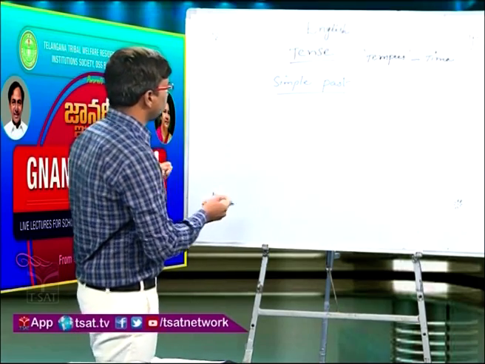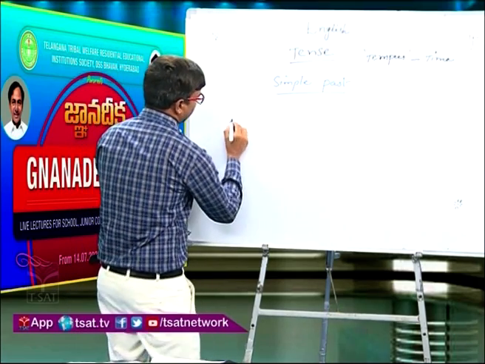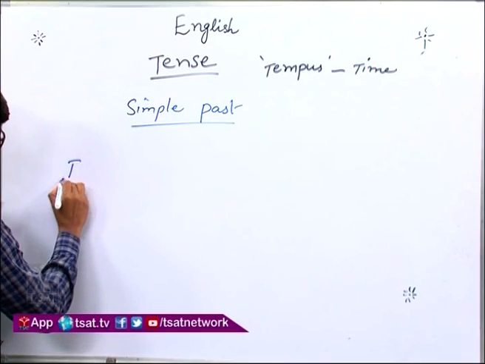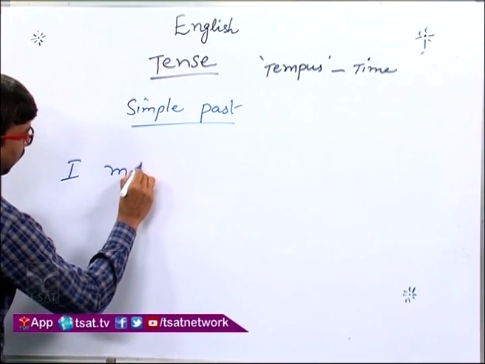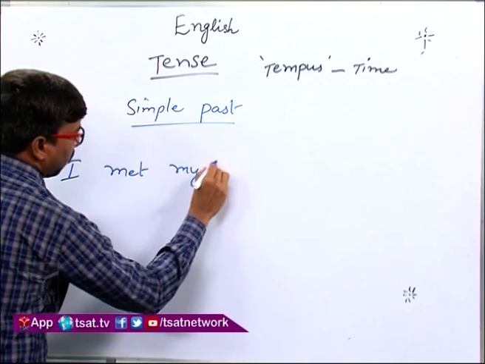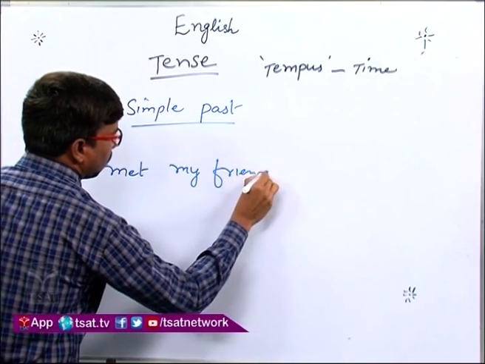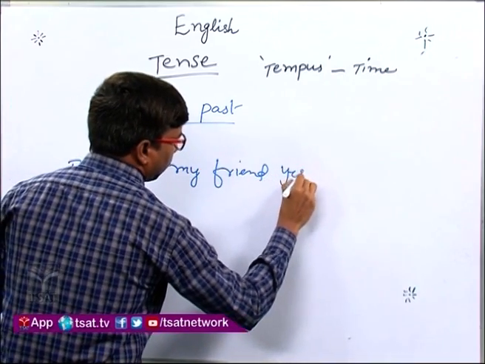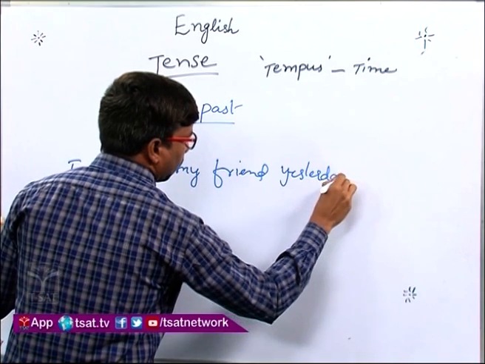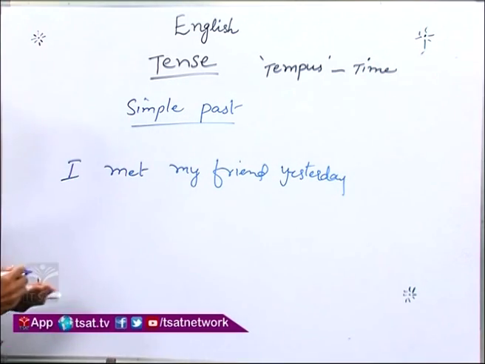Let us see some examples. I met my friend yesterday.